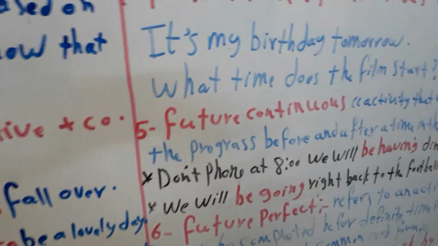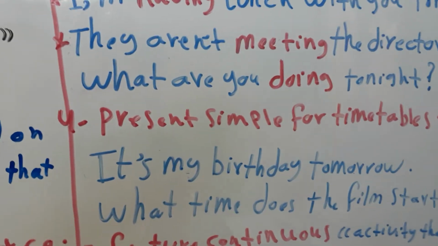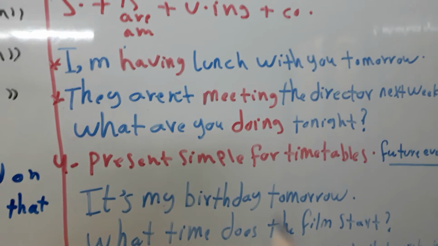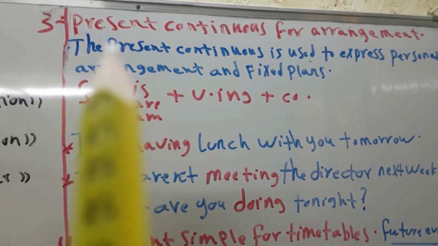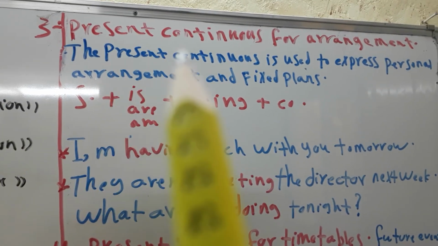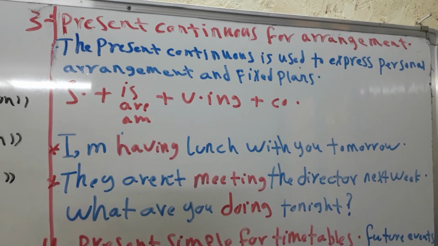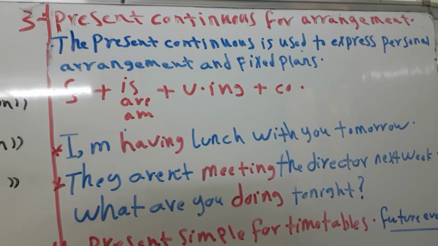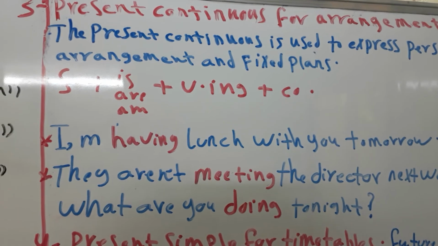The third form of expressing the future: I can use the present continuous for arrangements.